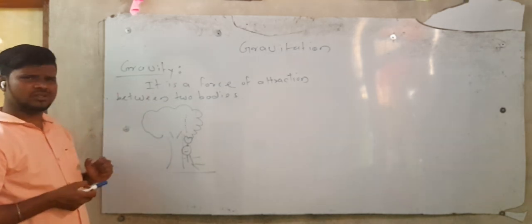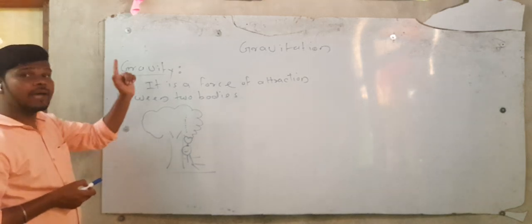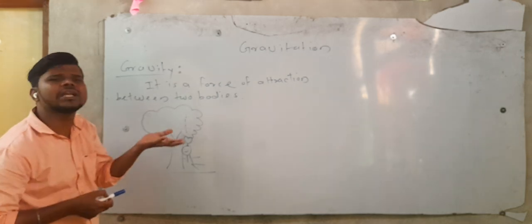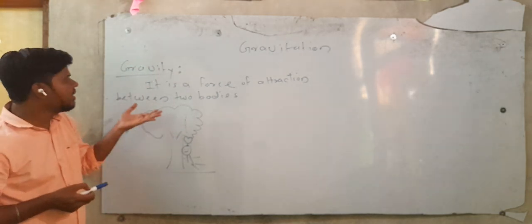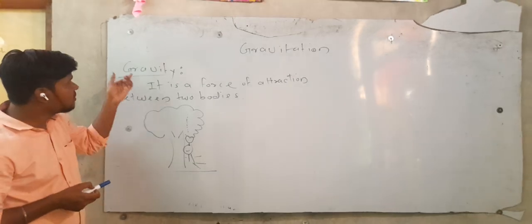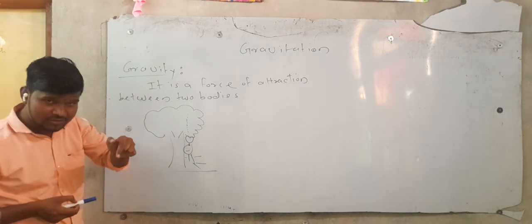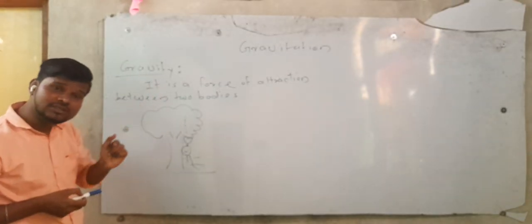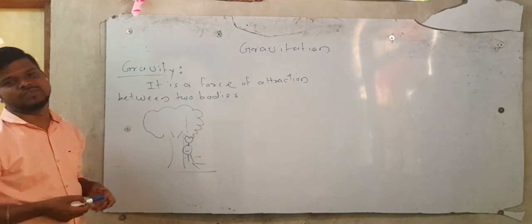Then what does Newton think? He thought, why did that apple from the tree fall below? Why does it not go in the upward direction? So thinking of that, he came to invent that there is a force which is known as gravity, and it was applied by the earth, and that's why the apple falling from the tree was attracted towards the earth's surface. In this way, boom, gravity was invented.